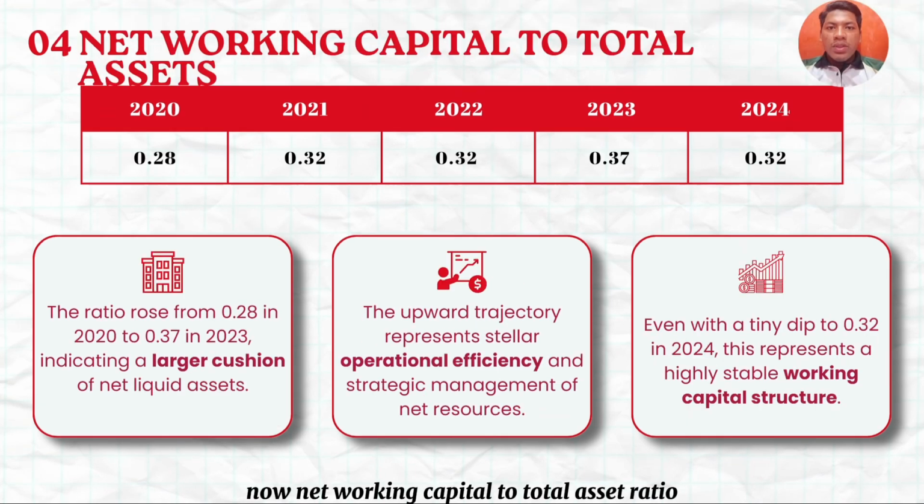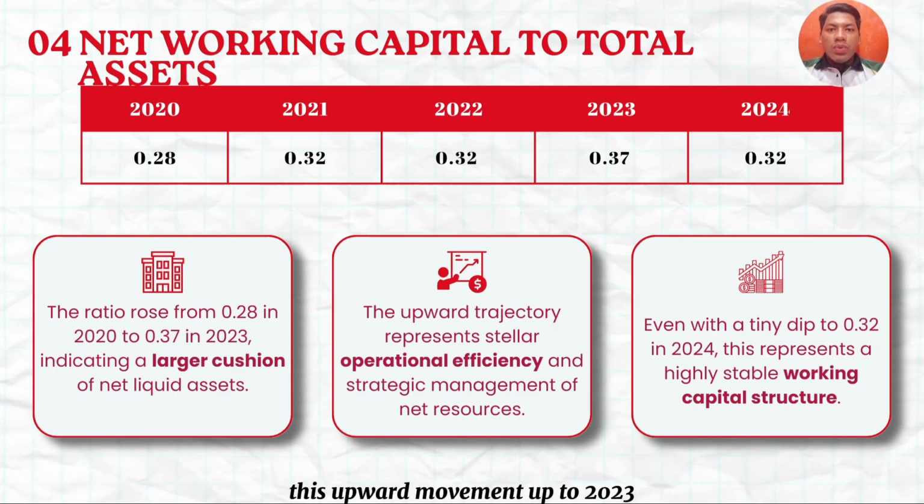Now, net working capital to total asset ratio. Calculated by dividing net working capital by total assets, this reflects the proportion of the firm's assets financed by its working capital. Our ratio grew steadily from 0.28 in 2020 to 0.37 in 2023 before softening slightly to 0.32 in 2024.